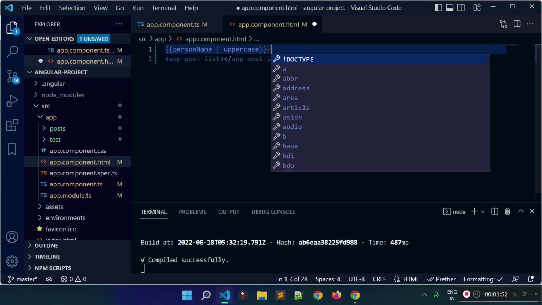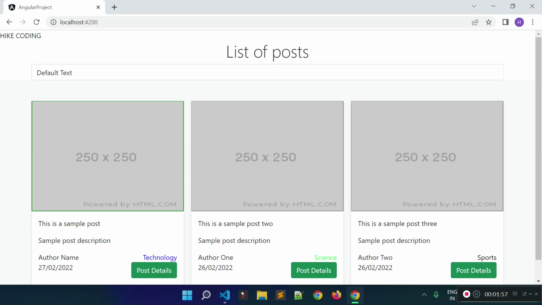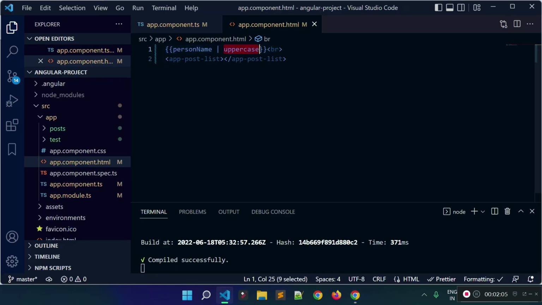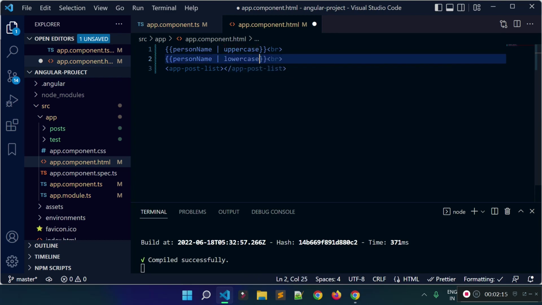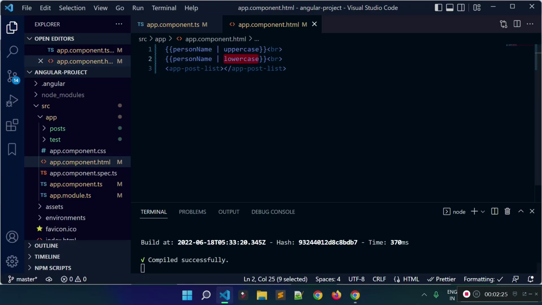Okay, let's add a break tag here, and now you see our text is now in uppercase letters. Okay, so we successfully used the uppercase pipe in our application. And the second pipe I'm going to use here is called lowercase. So this is the opposite of uppercase. This will make the text lowercase. Okay, so we successfully used uppercase and lowercase pipes.